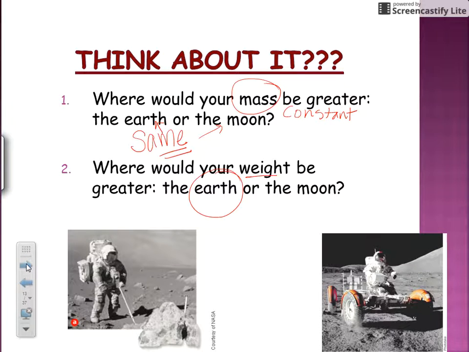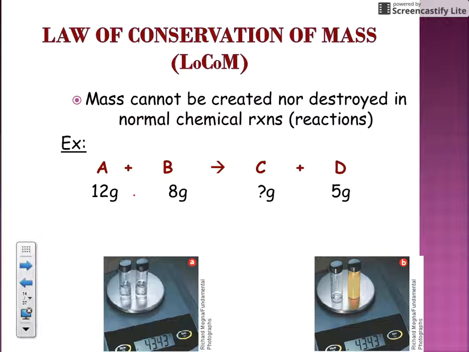This leads us to a very important law that we need to be familiar with. It's called the law of conservation of mass, also known as the law of conservation of matter. We will abbreviate this LOCOM for law of conservation of mass. This law states that mass cannot be created nor destroyed in a normal chemical reaction, and RxN is how I abbreviate reactions.